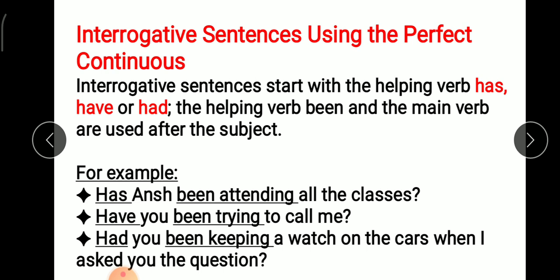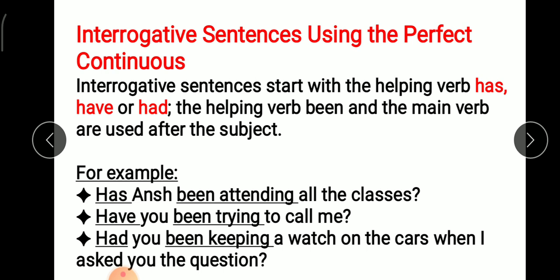In this we have used the helping verb has at the beginning of the sentence as it is an interrogative sentence, and we have written the subject after the helping verb, that is Ansh, and been is a helping verb again and attending is the main verb. So we will write, has Ansh been attending all the classes. So the interrogative sentences in this will start with the helping verb has, have or had, plus you will write the subject and then you will write been plus the main verb and rest of the sentence.